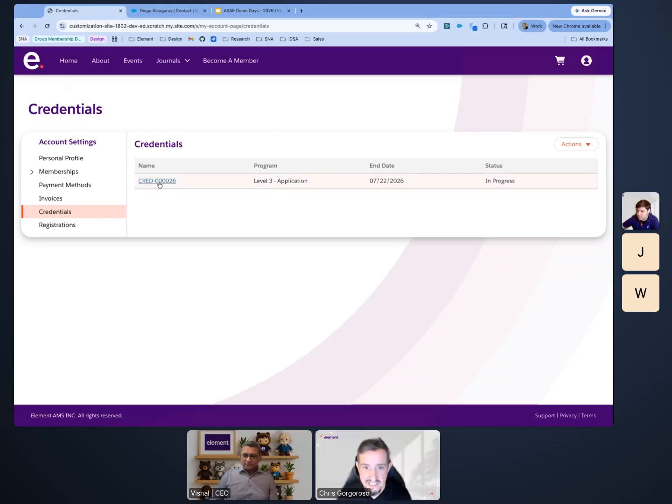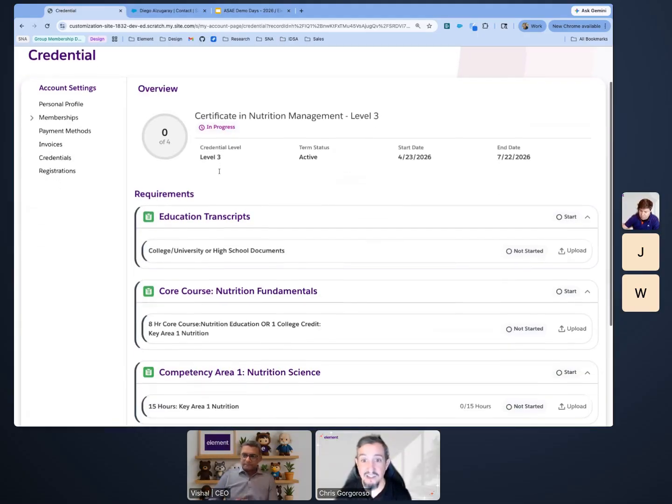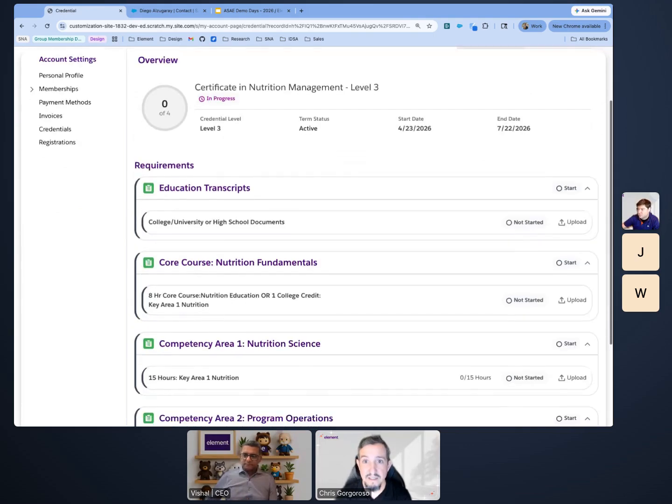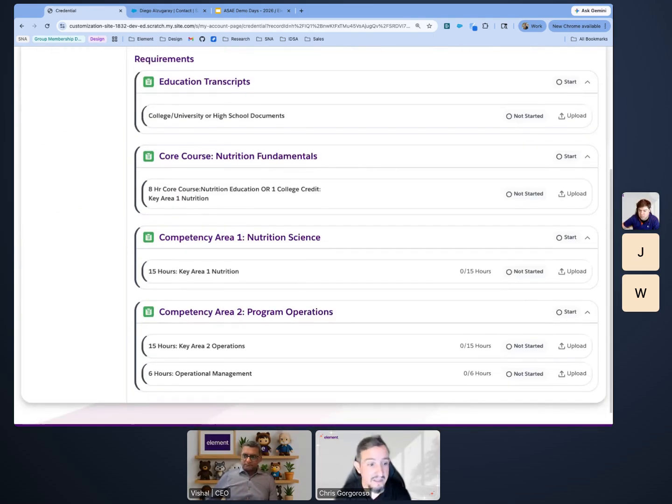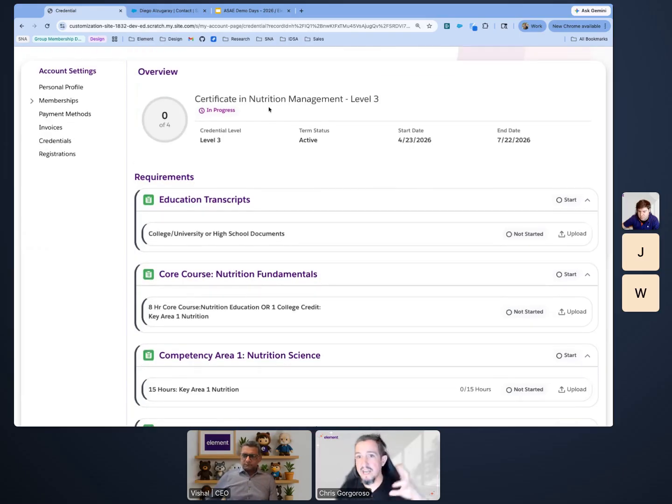And now if he selects his credential, now this is a history, okay? This history is going to show you the entire journey of everything that happens with your credential, whether you're going through the application, once you're certified, if you go from one level to the next, I can see everything that's happened here. But once I log in and get to my credential, I can see all the requirements that I need to fulfill to meet the requirements for being credentialed. And you can see here at a high level, the top part of the screen is showing the high-level information. I've got about 3 months to get everything completed. Otherwise, I have to reapply.